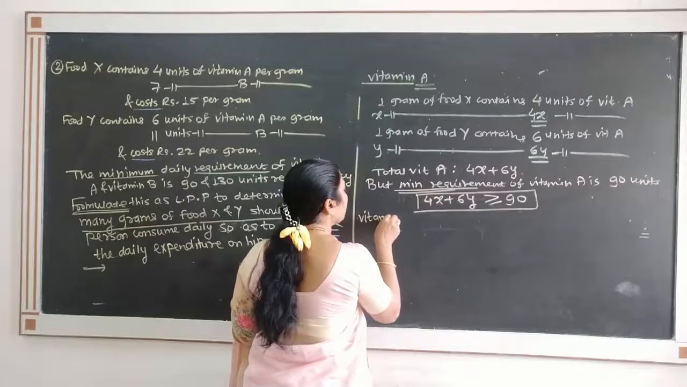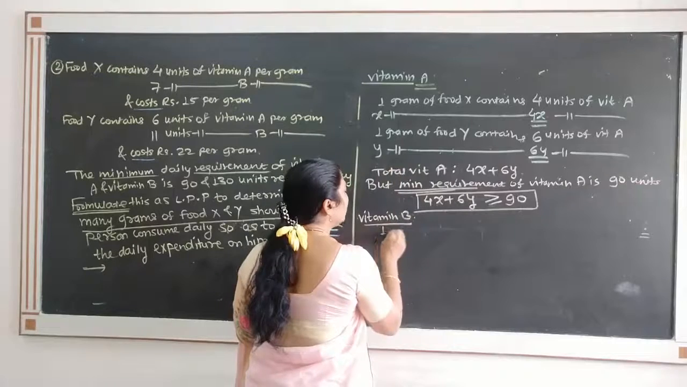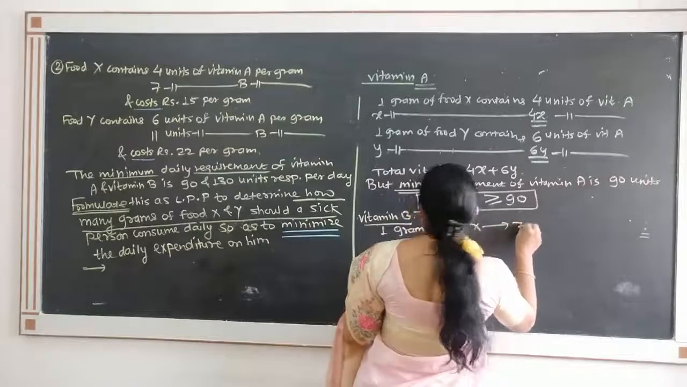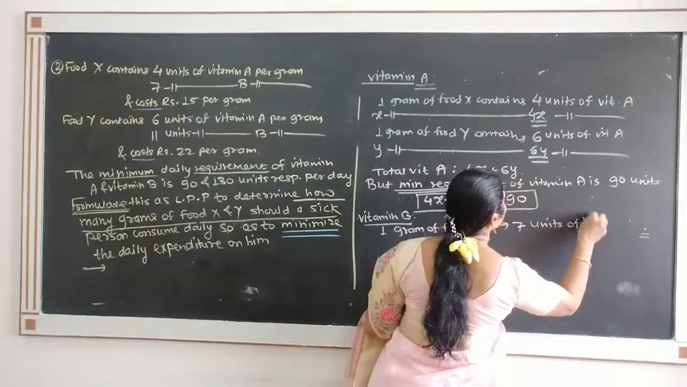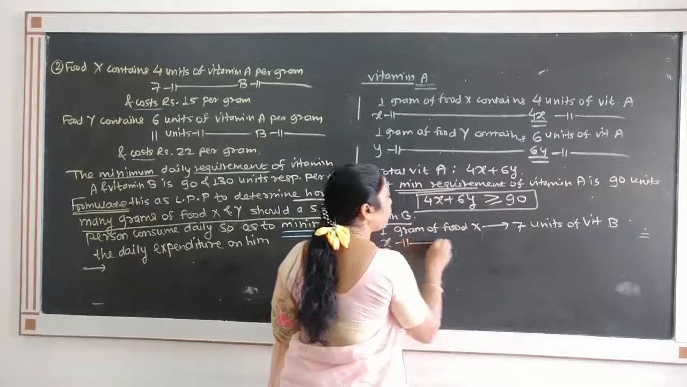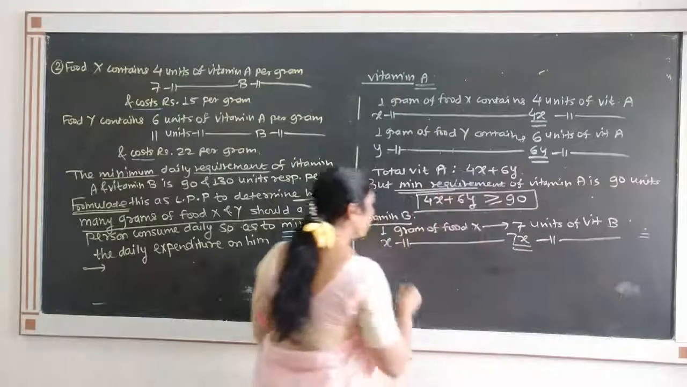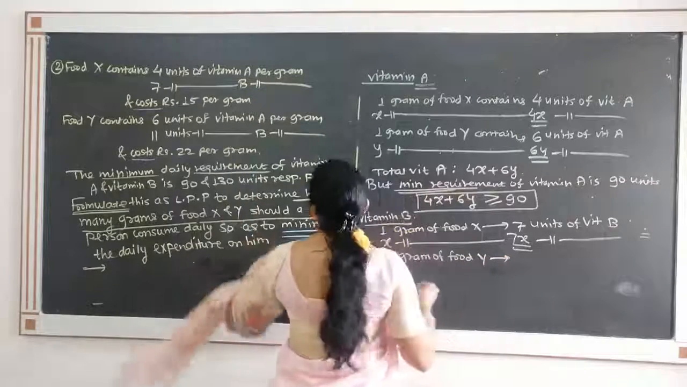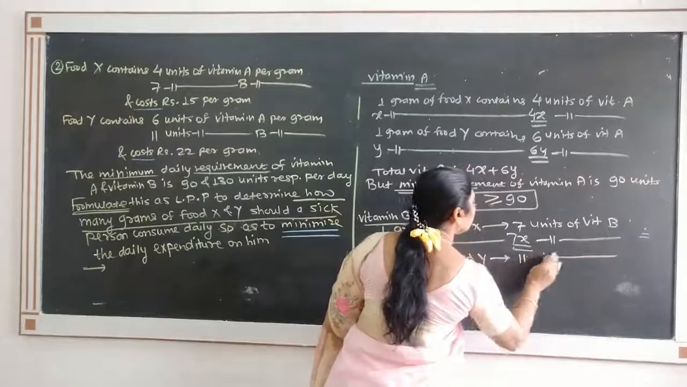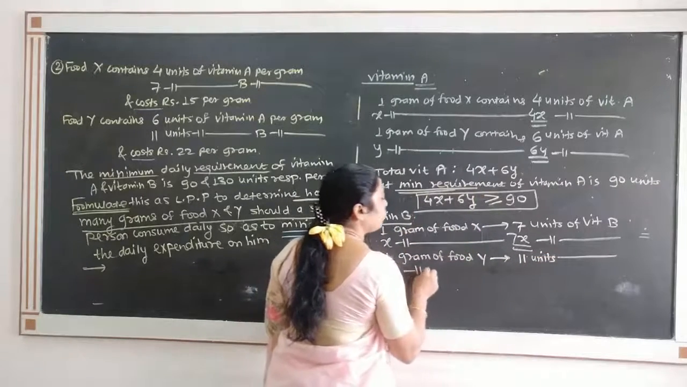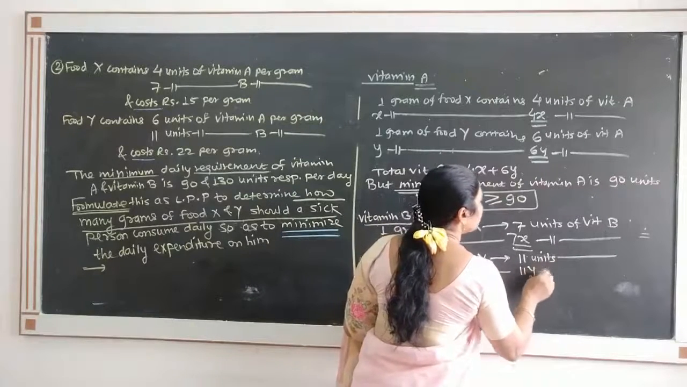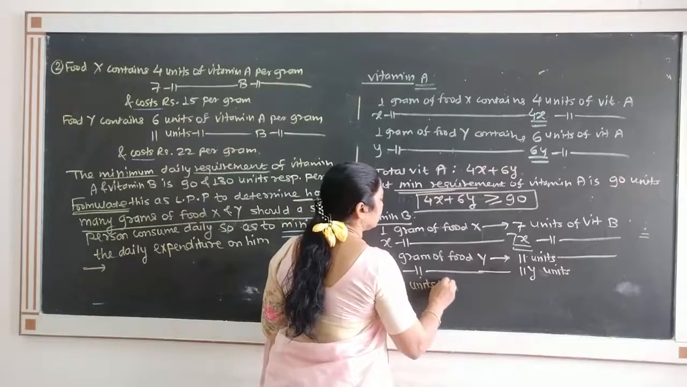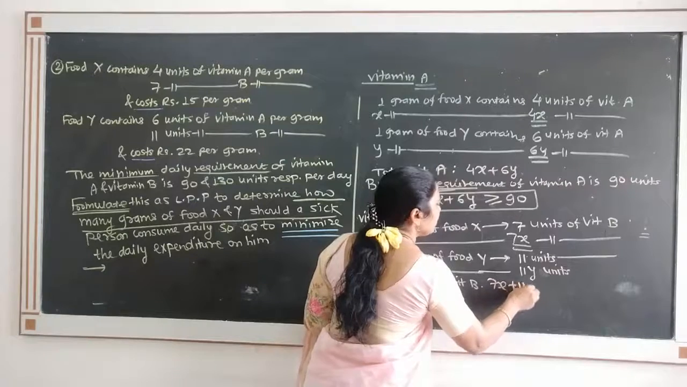Now consider the constraint due to vitamin B on similar lines. Now you will get the idea. 1 gram of food X contains 7 units of vitamin B. Therefore, x grams of food X contains 7x units of vitamin B. Similarly, 1 gram of food Y contains 11 units of vitamin B, and therefore y grams of food Y contains 11y units of vitamin B. So how much total units of vitamin B? 7x plus 11y.